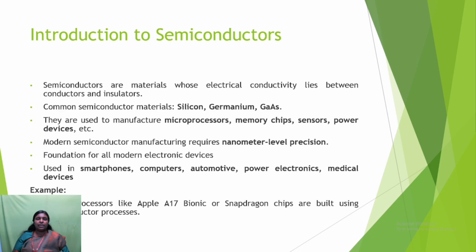So semiconductors are materials whose electrical conductivity lies between conductors and insulators. The common semiconductor materials are silicon, germanium and gallium. They are used to manufacture microprocessors, memory chips, sensors, power devices, etc. Modern semiconductor manufacturing requires nanometer-level precision. It is a foundation for all modern electronic devices, and it is used in smartphones, computers, automotive, power electronics and medical devices. Examples of semiconductors in day-to-day life are mobile processors like Apple A7 Bionic and Snapdragon chips, which are built using semiconductor processes.